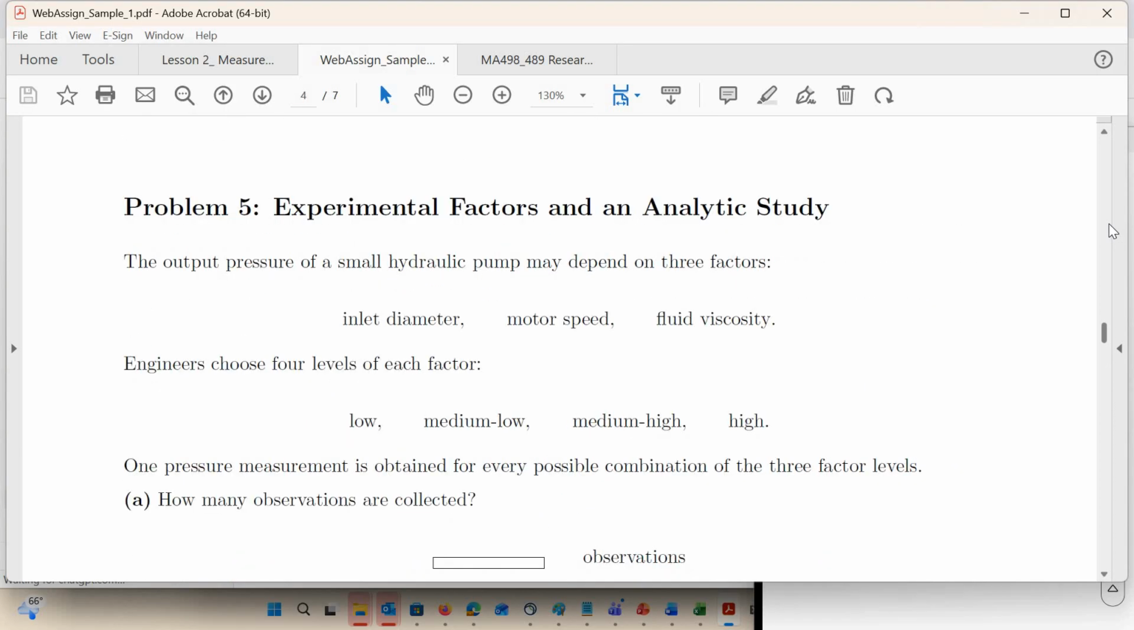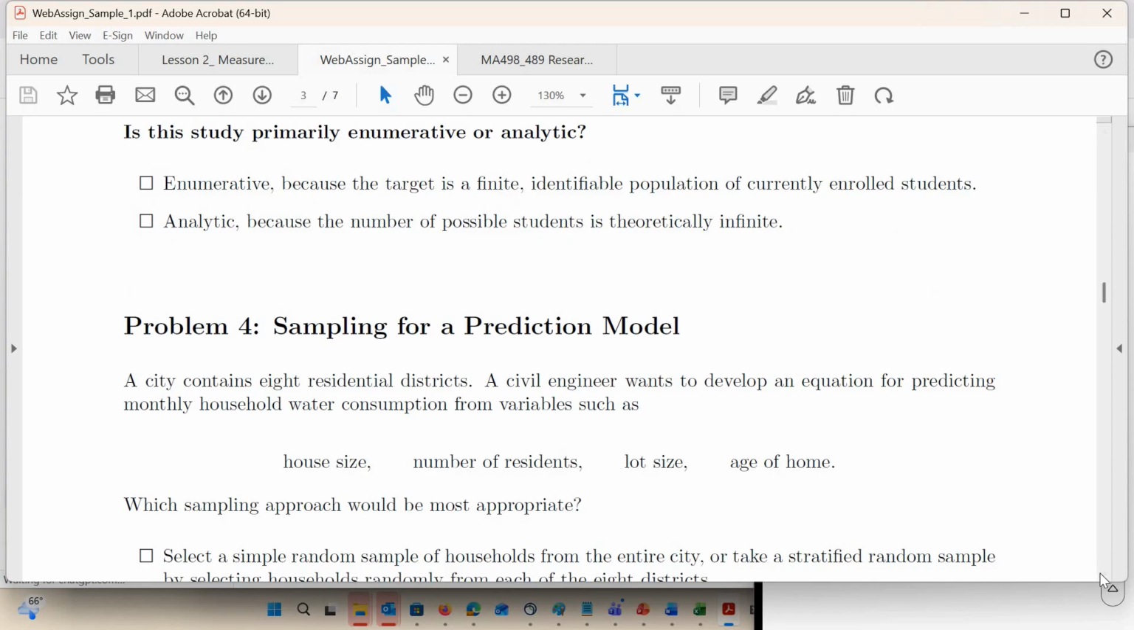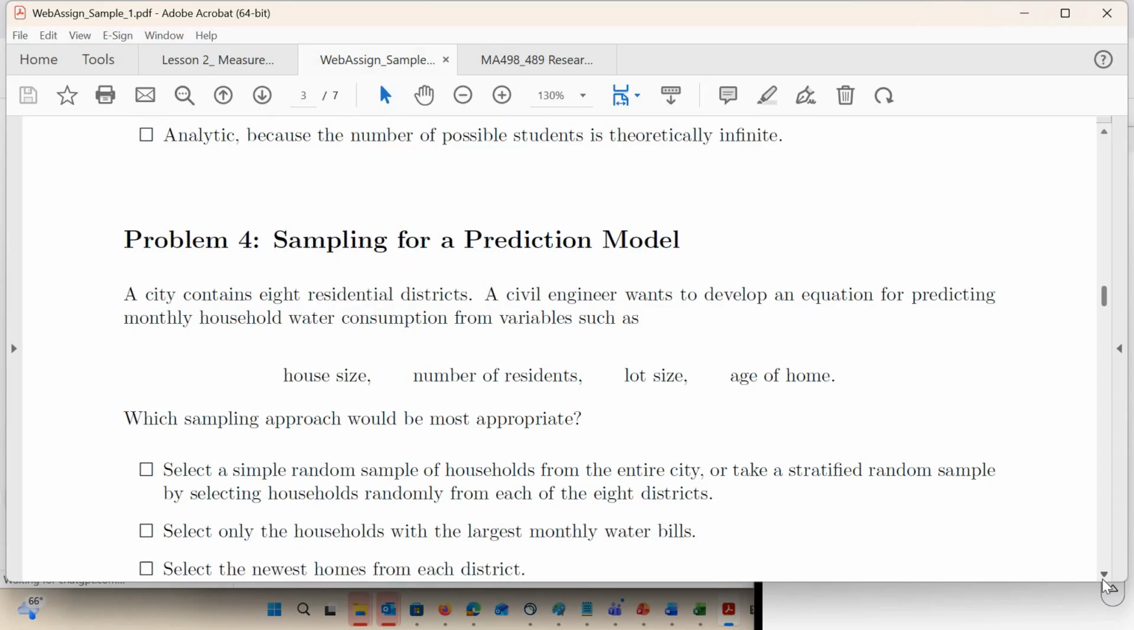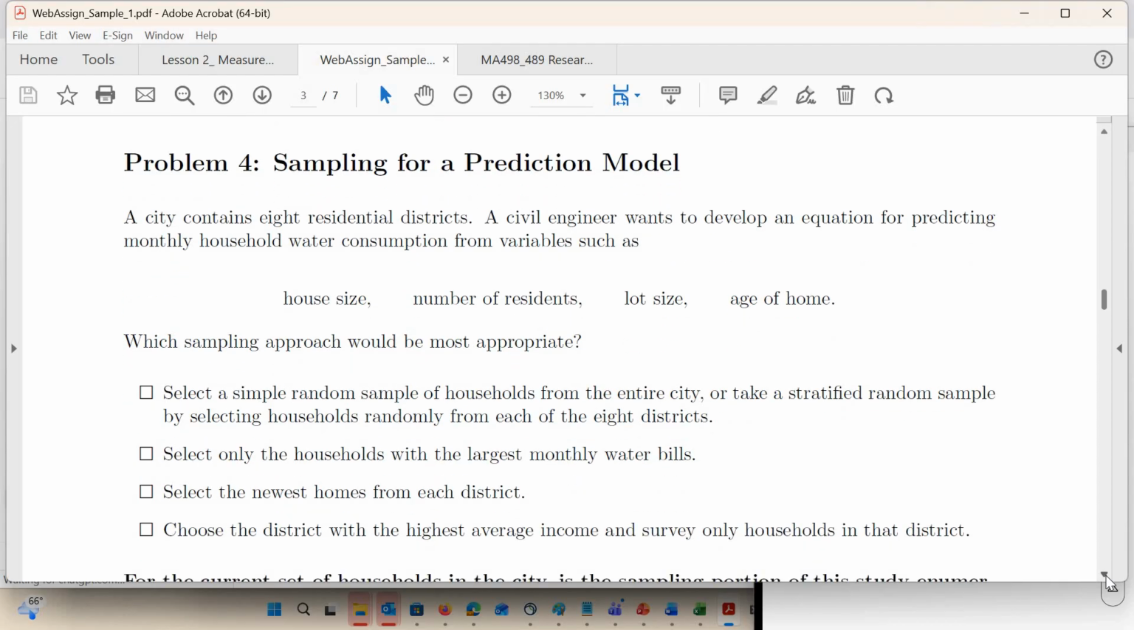So let's look at the next problem, sampling for a prediction model. A city contains 8 residential districts. A civil engineer wants to develop an equation for predicting monthly household water consumption from variables like house size, number of residents, lot size, and age of the home. What sampling approach would be most appropriate? Well, let's look at this. Select a simple random sample of households from the entire city, or take a stratified sample within the 8 districts. That's just like the college problem we just did.